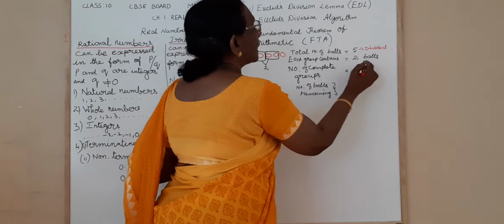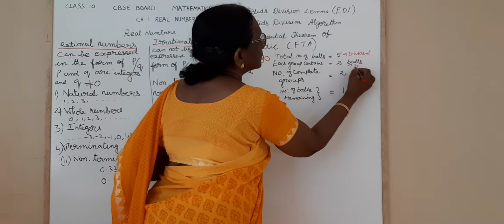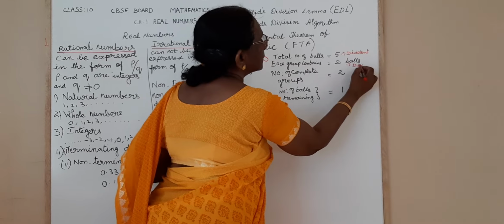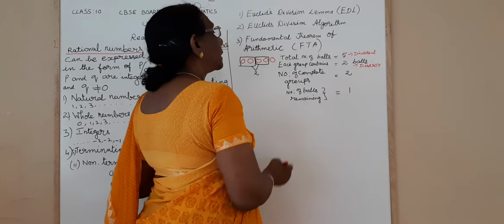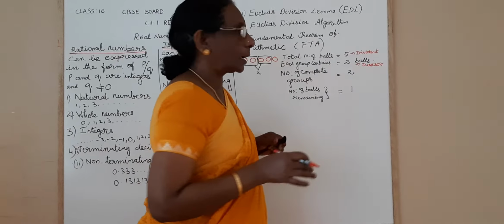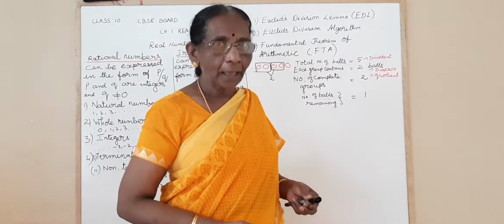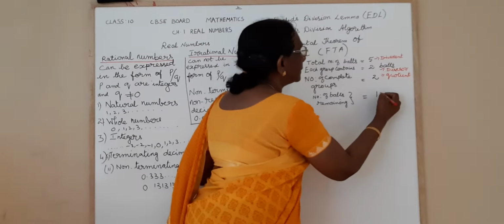So this is called as the divisor. Now how many complete groups are there? 2. That is called as the quotient. And all of you know the remaining balls, that is called as the remainder, yes, good.